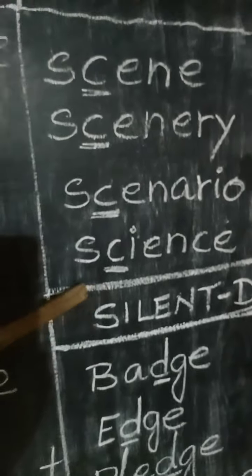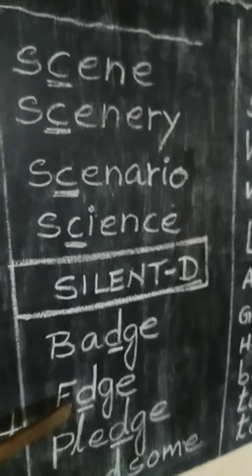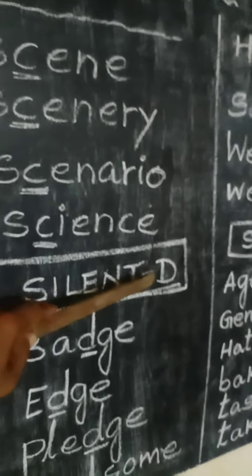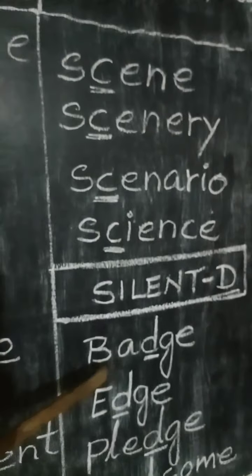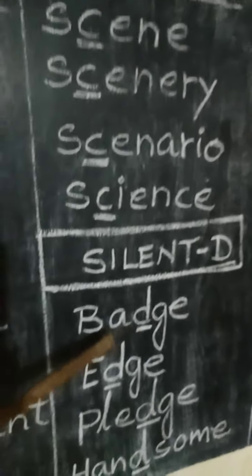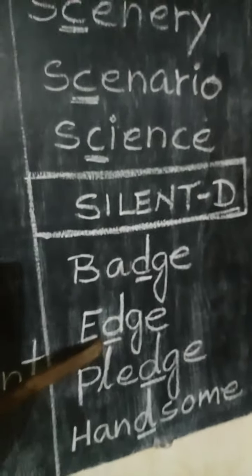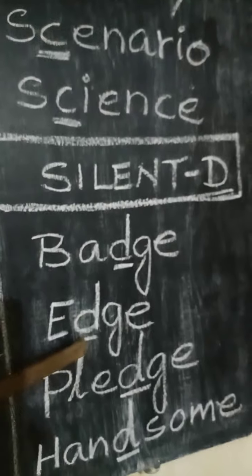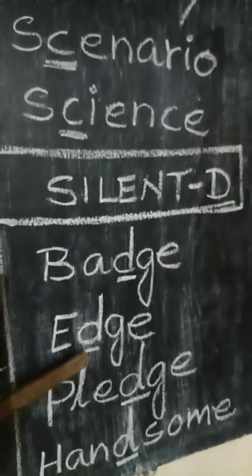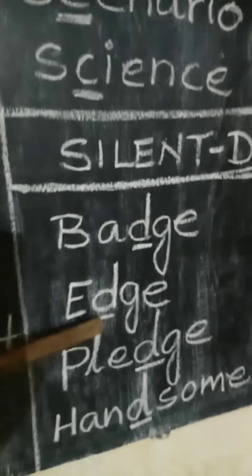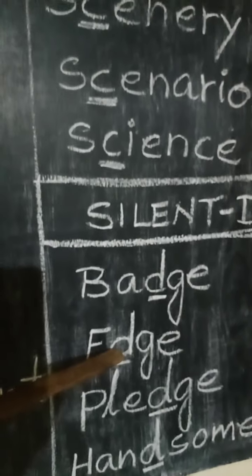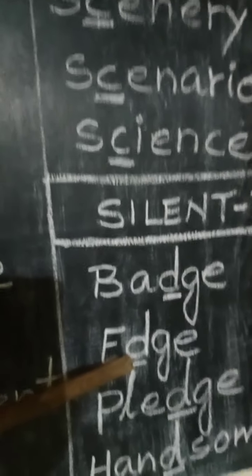Thus, let us come to some other words in which D remains silent. Badge. Badge. Edge. The D is underlined here, which is pronounced zero. No pronunciation takes place here, it remains silent.